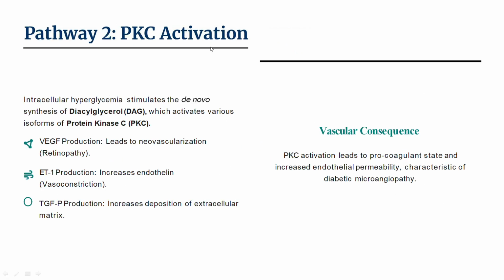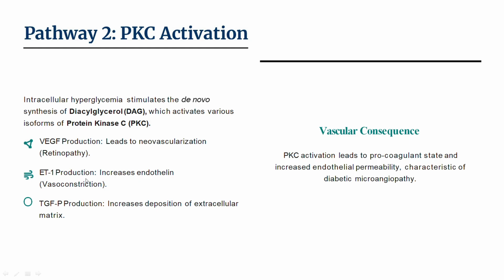The next pathway is PKC activation, that is protein kinase C activation. Intracellular hyperglycemia stimulates the de novo synthesis of diacylglycerol, which activates various isoforms of protein kinase C. These include VEGF production, vascular endothelial growth factor, which leads to neovascularization and retinopathy.